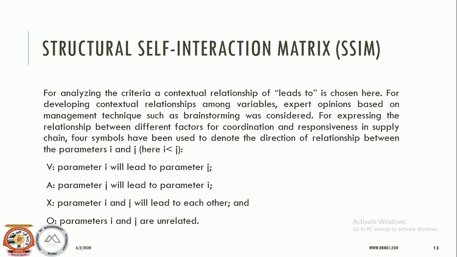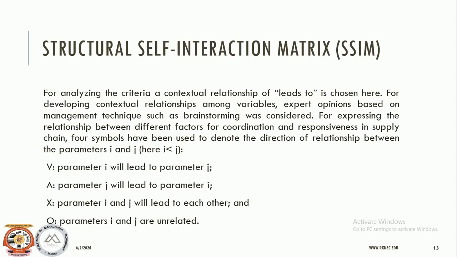Another symbol is capital A. It is for the relation from factor j to factor i, that is, factor i will be influenced by factor j. In the previous case, in the symbol V, factor i will influence factor j, and when it comes to the symbol A, the relationship will be like factor i will be influenced by factor j.